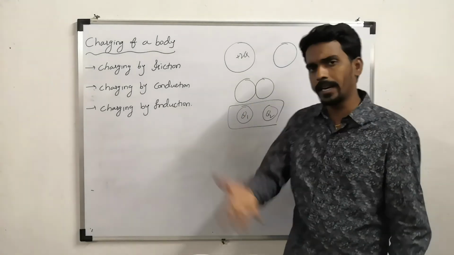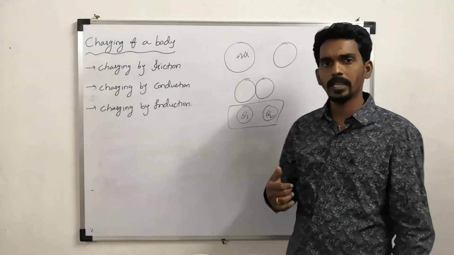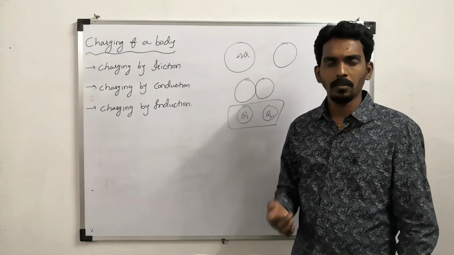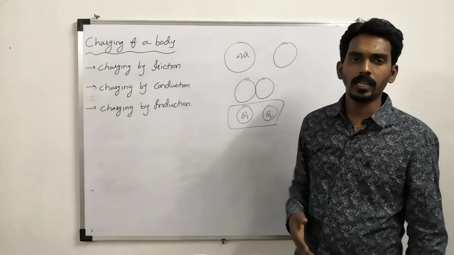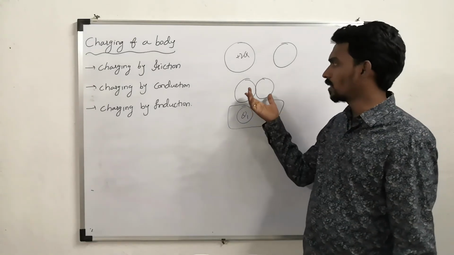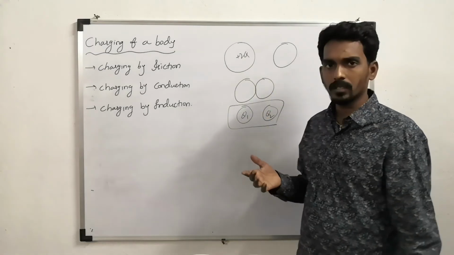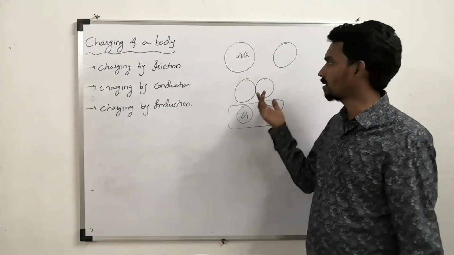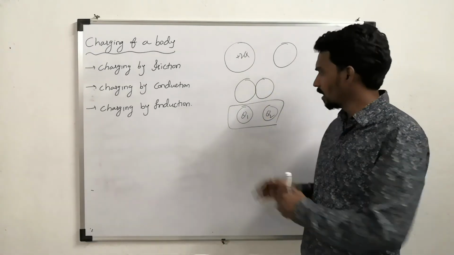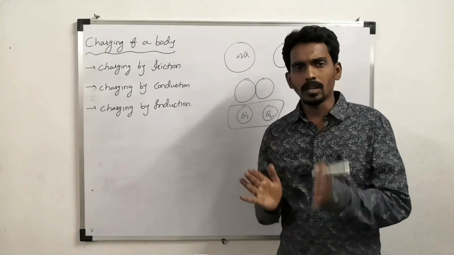If the bodies are identical, then they will get an equal amount of charge. But how much charge each body gets depends upon the charge distribution, which we will study later. But right now, what is our conclusion?